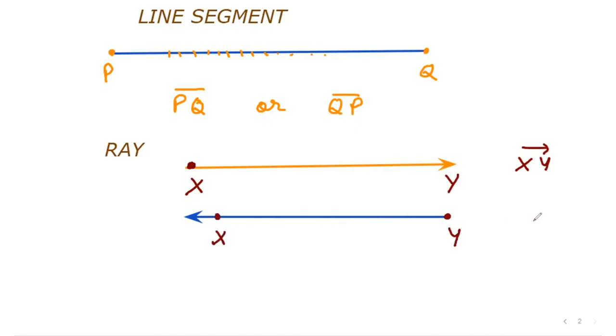We will name it like this, YX. Children, here if you write XY, then the meaning will change. So the first one is ray XY and the second one is ray YX. I hope you all have understood the meaning of ray. Very good.